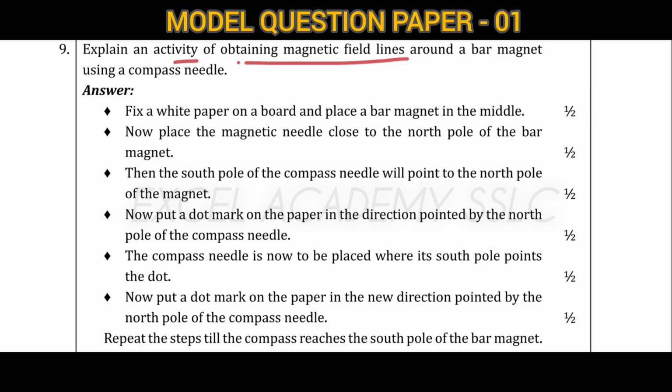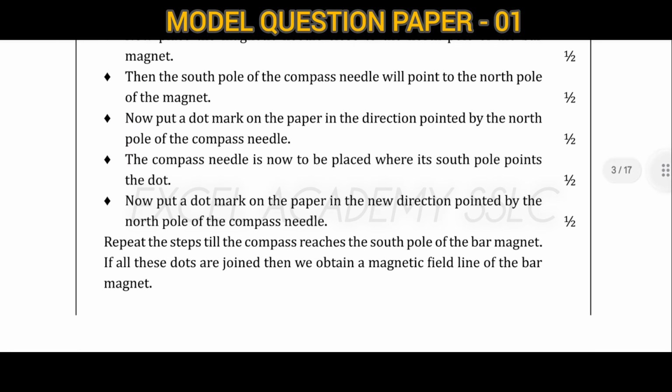The south pole of the compass needle will point to the north pole. After that, we put a dark dot mark on the paper in the direction pointed by the north pole of the compass needle. Then the compass needle is placed where its south pole points. Again we put a dot mark on the paper in the new direction pointed by the north pole of the compass needle. Like that, we repeat the step till the compass reaches the south pole of the bar magnet.